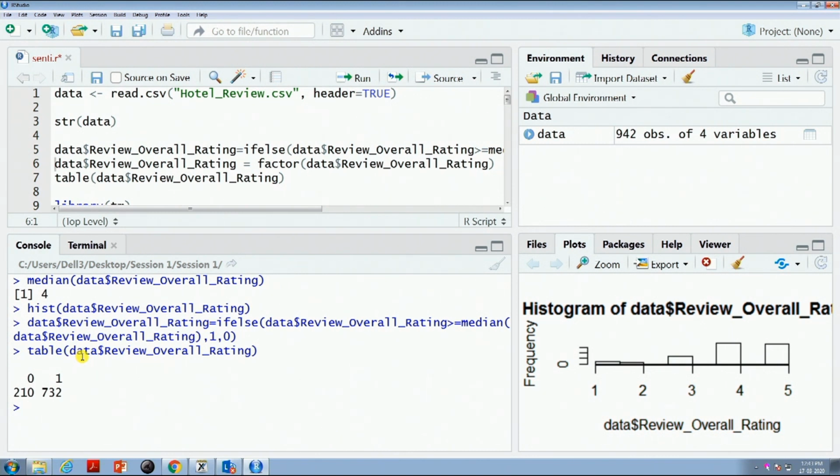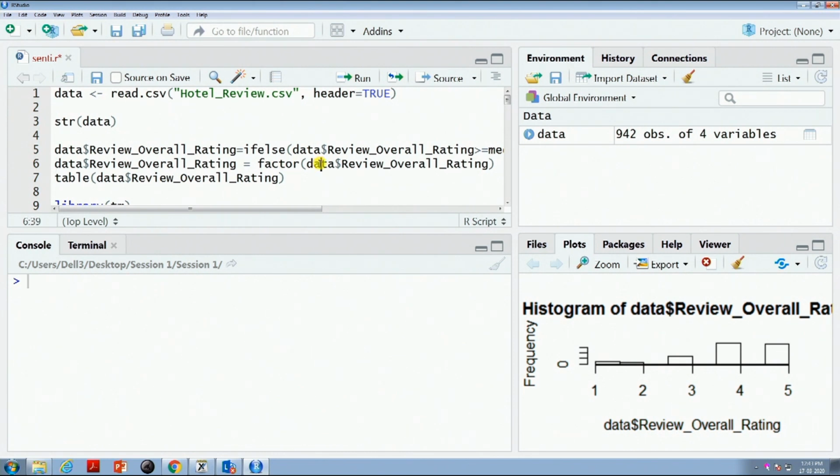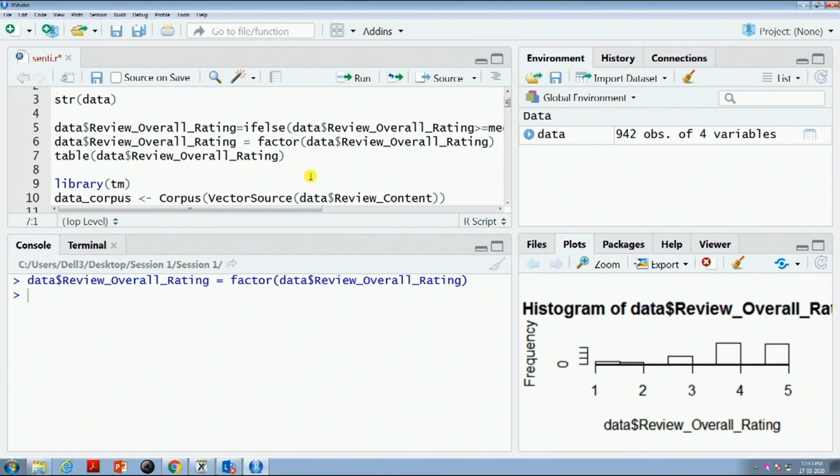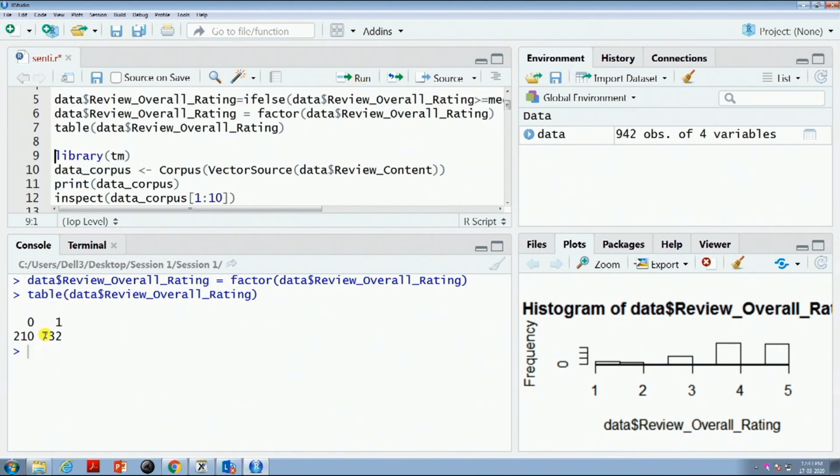So, what will I do next? I will make these 1 and 0 factors. Instead of considering them as the numbers 0 and 1, we should consider them as 2 groups, 2 factors. So, I am changing it to 2 factors. If I see the table of this, the same thing will be there. To get an idea, 210 divided by 942 comes up to be 22% negative and around 78% positive.